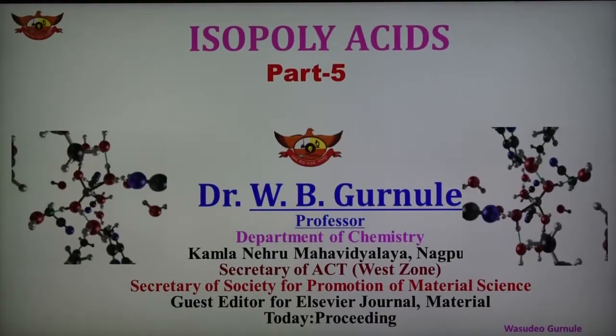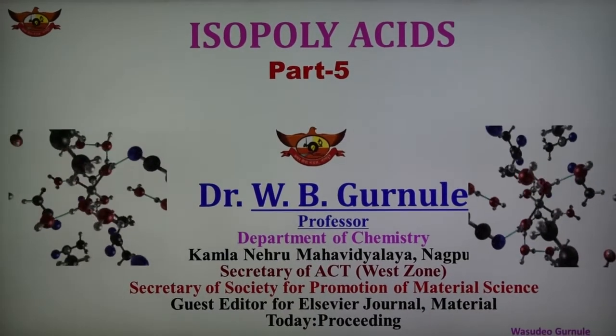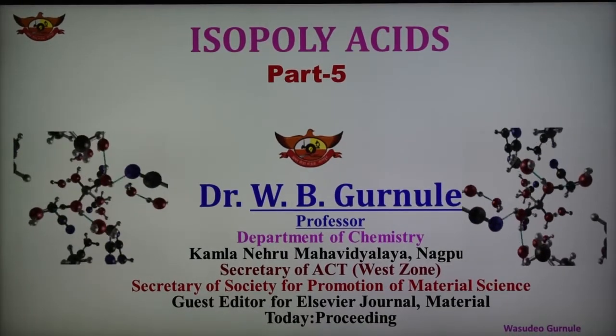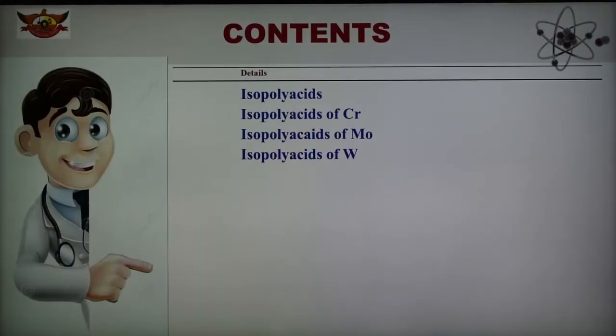So how are these forming? These isopolyacids of the transition metal elements we are discussing in today's part. So today's topic is the isopolyacid, and this is part number 5. In this part we are discussing what is meant by isopolyacids of chromium, molybdenum and tungsten, and also the structure of isopolyacids of molybdenum and tungsten.